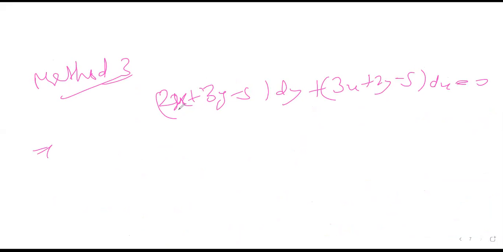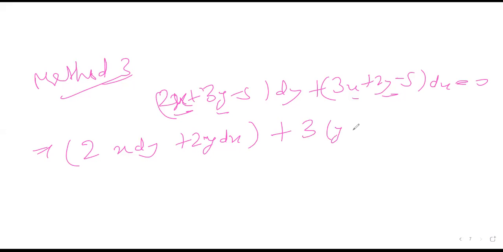I can see that x and y terms have similar coefficients. So 2x dy plus 2y dx, one pair, plus 3y dy plus x dx, and minus 5 dx plus dy is equal to 0.